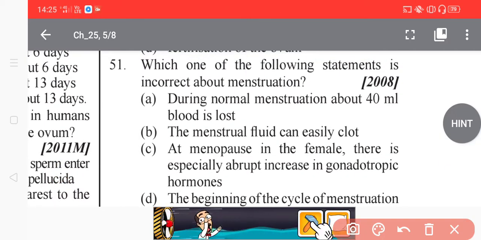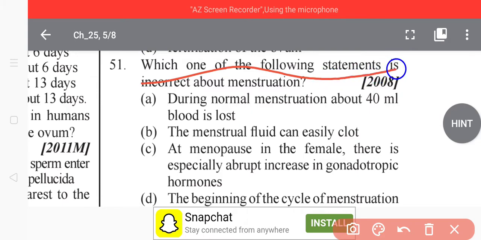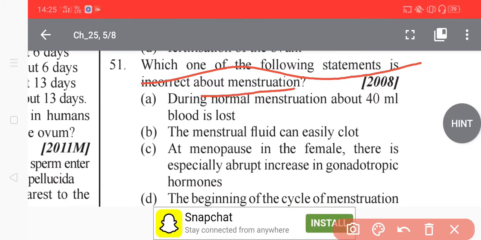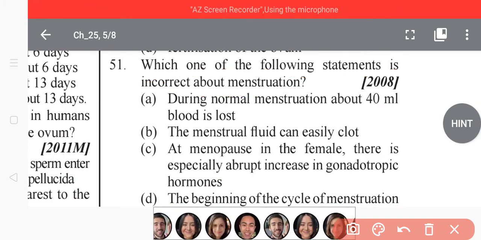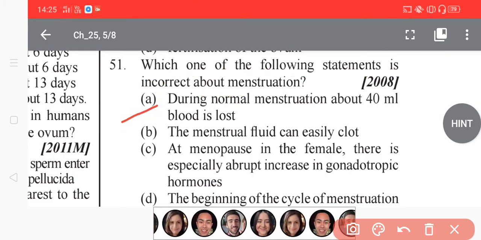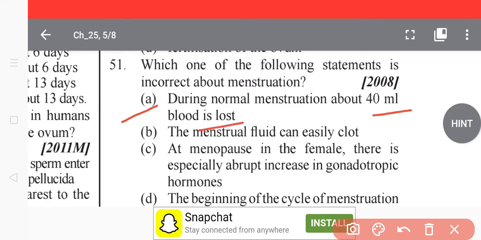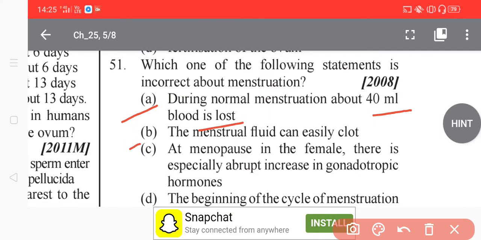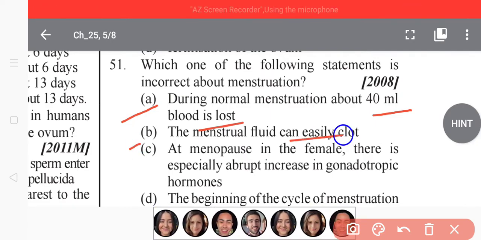Now, which one of the following statements is incorrect about menstruation? During normal menstruation about 40 milliliters of blood is lost. The menstrual fluid can easily clot.